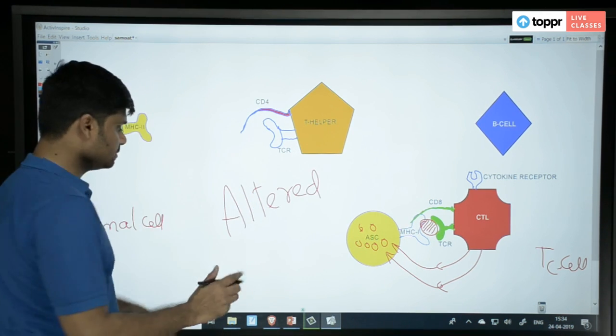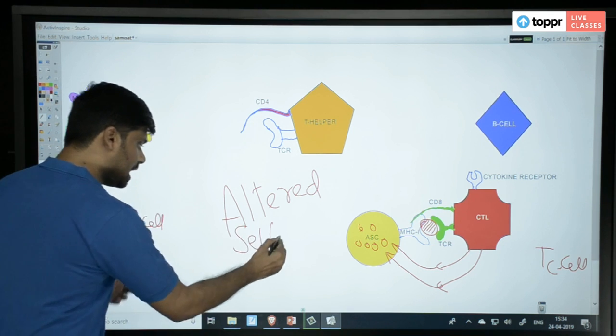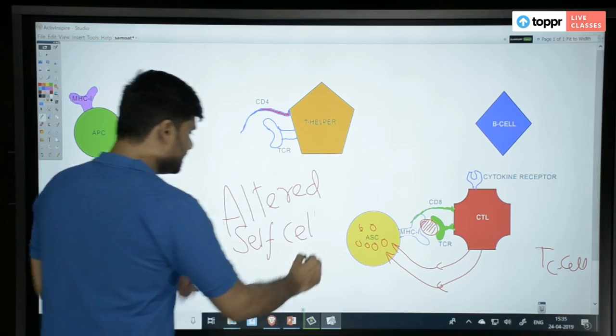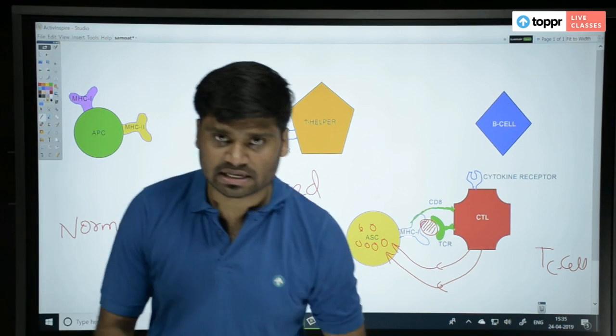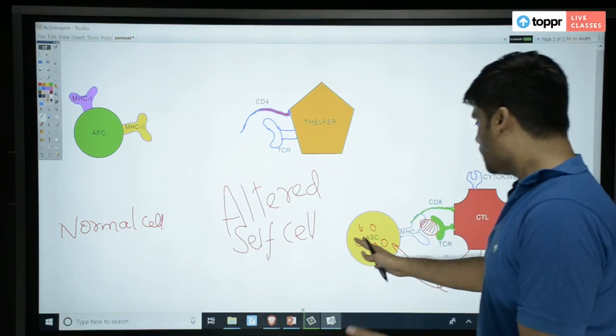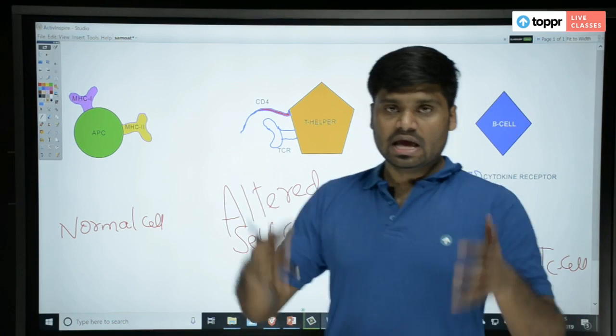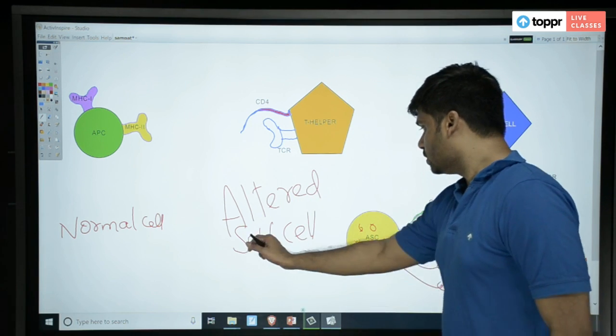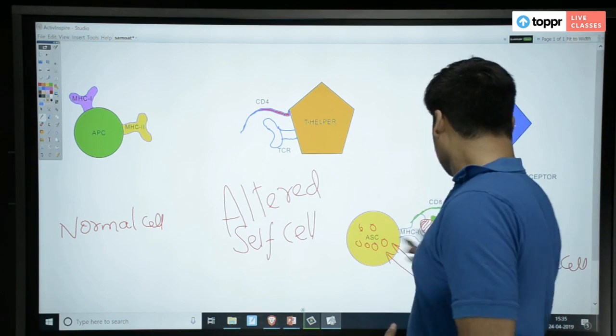Altered means changed. Self cell means our own cell, not a foreign body cell. ASC. You understand why it is called ASC now? This was called APC because it was an antigen presenting cell. This is called ASC because it is an altered self cell. Every altered self cell has the possibility and chance to present its own antigen to TC cell.